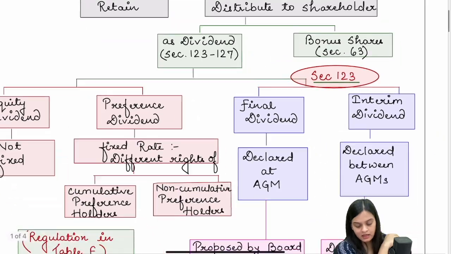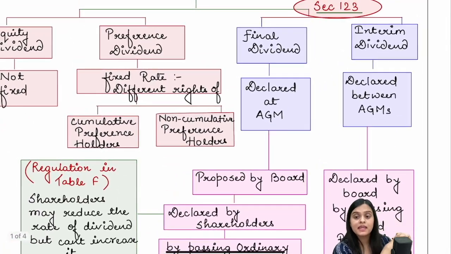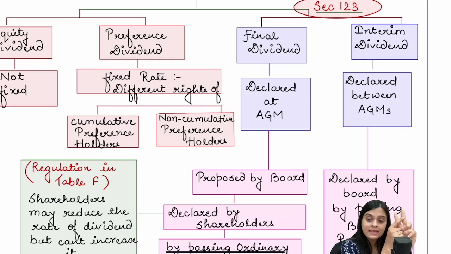Now, when we talk about dividend, it can be of two types, final and interim. Final dividend is proposed by the board and declared by shareholders only at the annual general meeting by passing an ordinary resolution, as it is a matter of ordinary business.